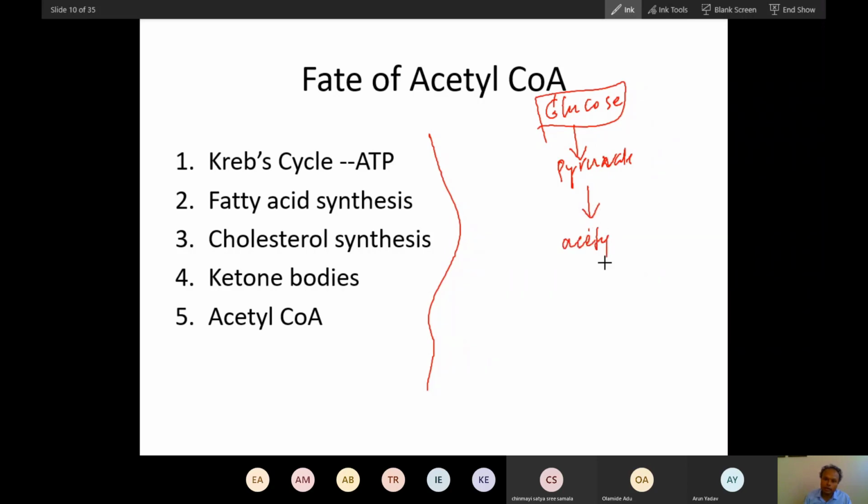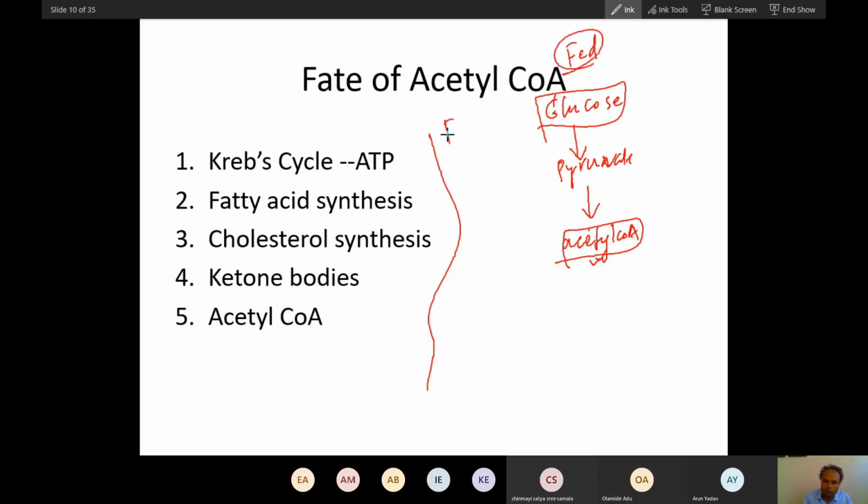Do you agree? Tell me, somebody. Do you agree that glucose is the source of acetyl coenzyme A? Yes, sir. Okay. So now this is in fed condition in liver.